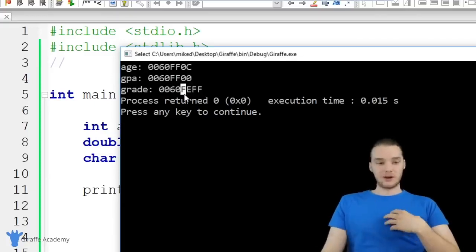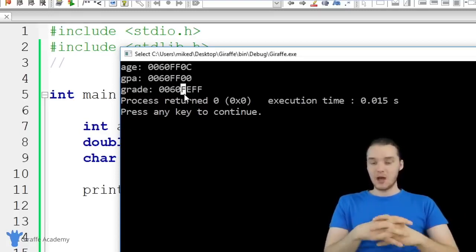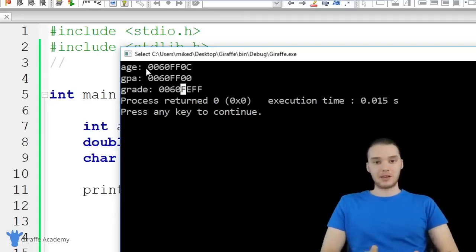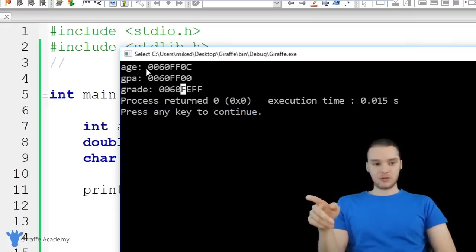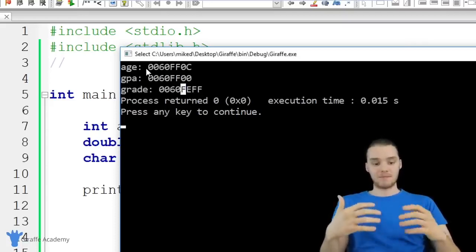I can just use the variable names, and that's why C is awesome, because it allows us to do stuff like that. But when our computer wants to access these values, it has to use these memory addresses. And so that's why these are useful. And when we're programming in C, it can actually be pretty useful to be able to know the actual physical addresses of these certain variables in memory.